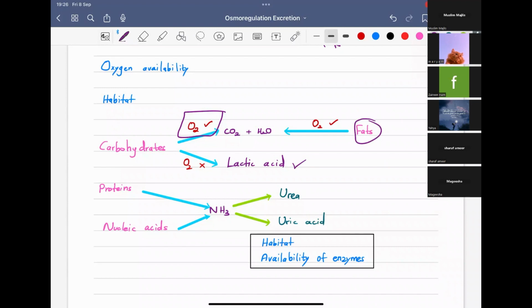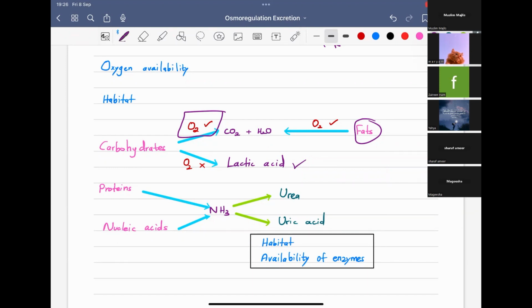So now proteins and nucleic acids, they are special. Why? Because they have nitrogen in them. So proteins contain amino groups. I already told you how amino groups are converted to ammonia. So during metabolism of those excess amino acids, ammonia is produced. So what is excess amino acids? Some amino acids will be used to synthesize protein. The excess amino acids only will produce ammonia.